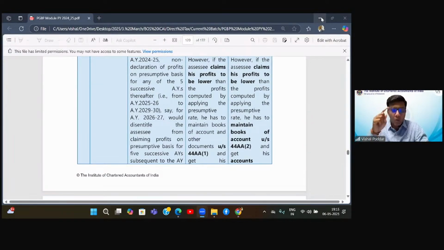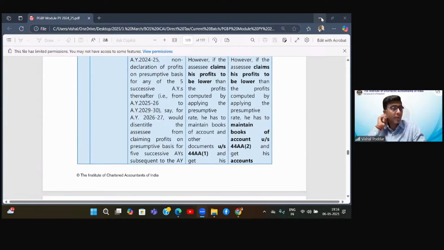And now comes the point that you are in the conditions of this section for the 5 years, then you cannot opt out of this particular section in any of the first 5 years, because you can say like this, I will use this term which I already said, locking period. So what the law is putting is another condition: once you opt for this, or once you decide to show presumptive, show it for minimum 5 years, as pointed out by Asta.